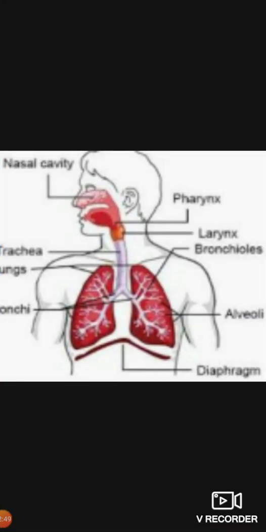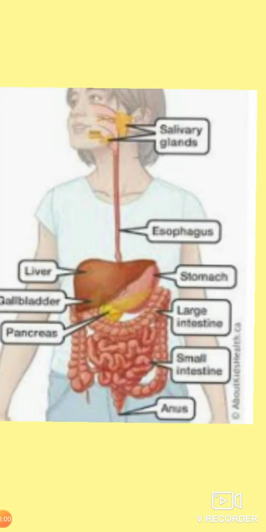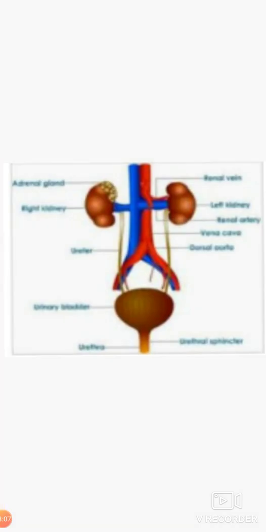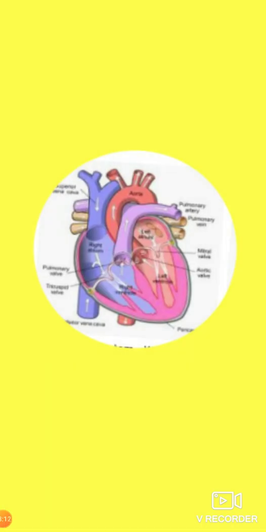Next we have to see organism. In many types of organisms, organ systems function together in a body. For example, this is the respiratory system. This is the digestive system. This is the excretory system. This is the circulatory system. So in total, four systems are present in our body.